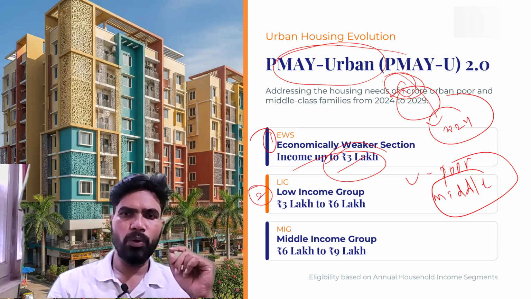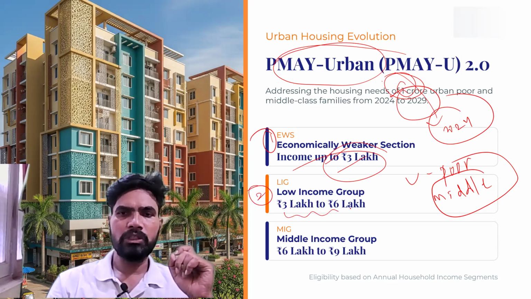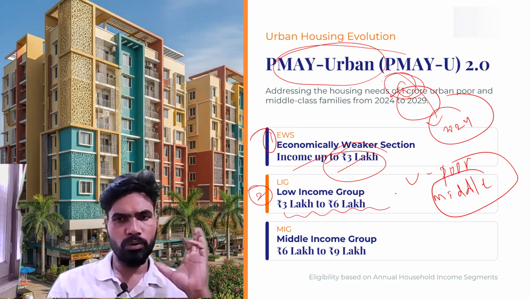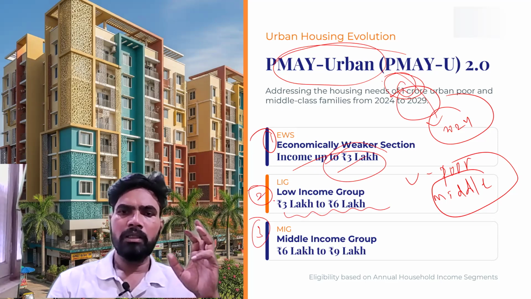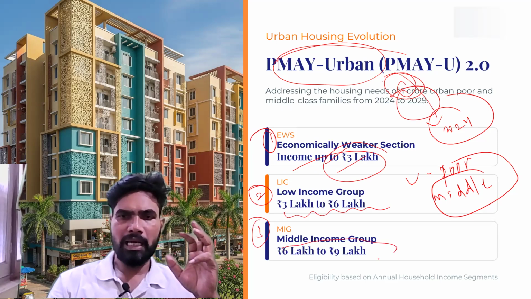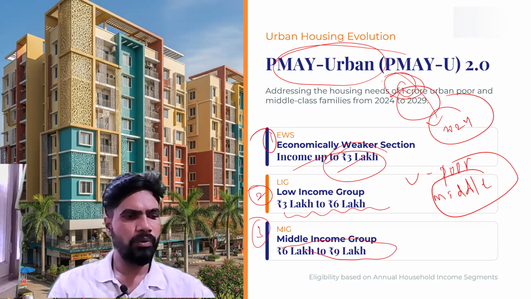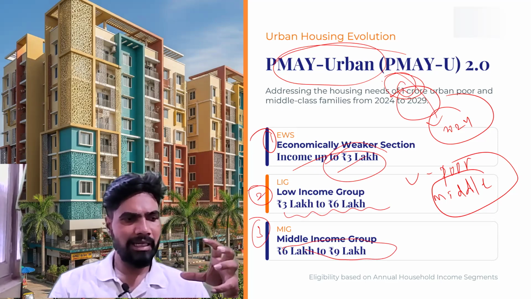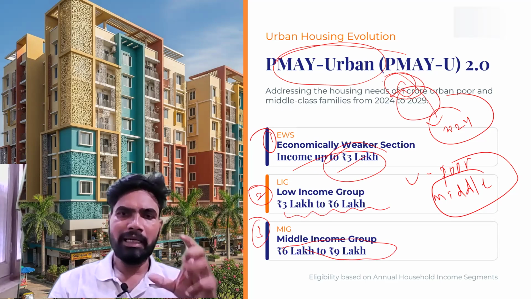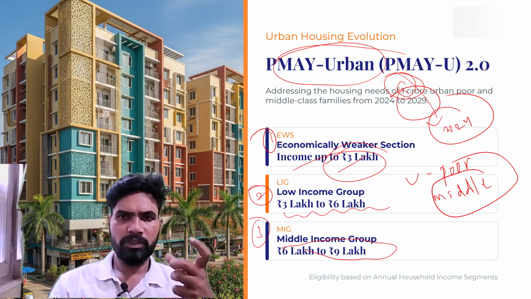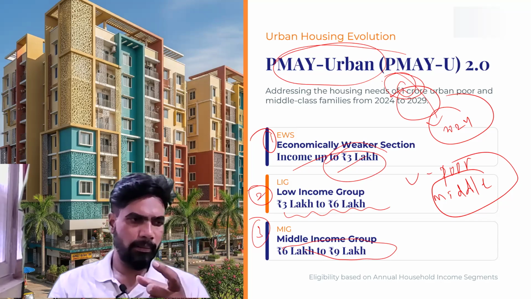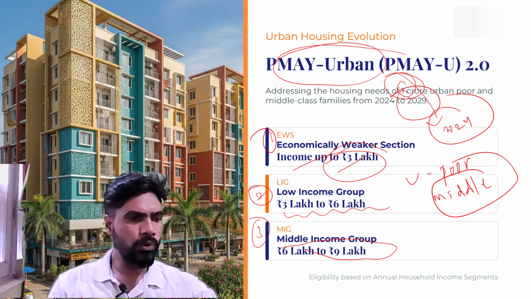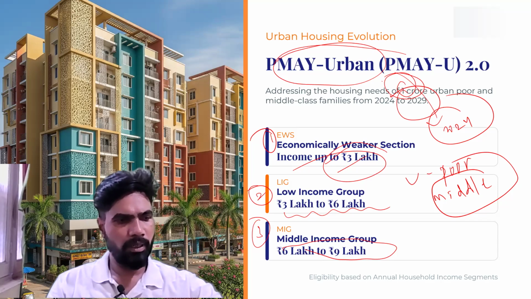The second group is LIG, low income group. What is their income range? Their income range is 3 lakh to 6 lakh rupees. Then the third category is MIG, middle income group. Their income range is between 6 lakh and 9 lakh rupees. So why do we have to categorize like this? Based on the category of the family or beneficiary, a different type of support will be provided by the government. That is the core idea. This is the classification of the people in urban areas.